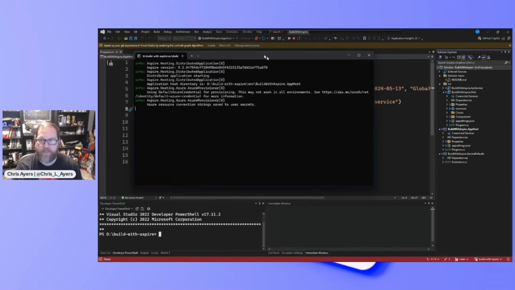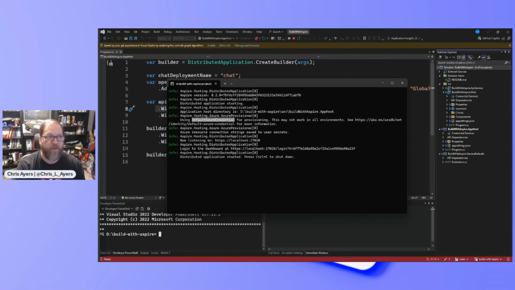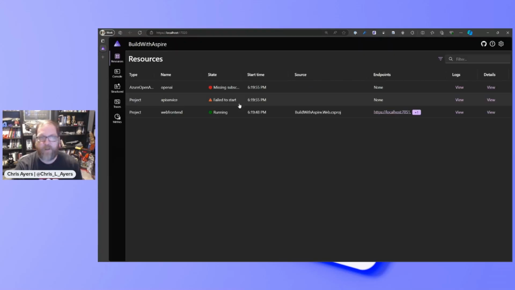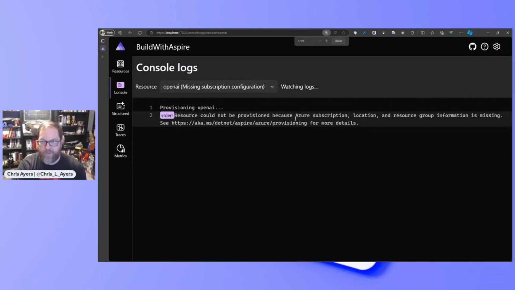So here is .NET Aspire. You can see it's going to be using default Azure credential, and it's spinning up. It's going to be doing some stuff in local user secrets. And here is my dashboard. So we should be able to run our application. And this is the first thing you need to do for local Azure deployment. If we look at our logs here, the resource could not be provisioned because subscription, location and resource group information is missing.